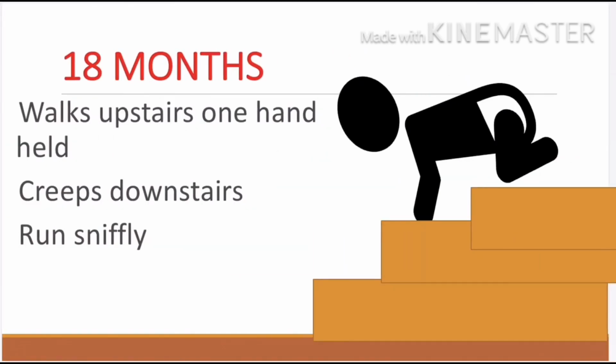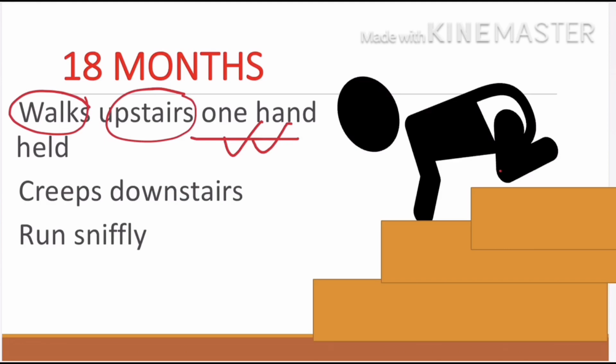At 18 months, the child walks up a stair if one holds his hand, and creeps down a stair. At 18 months, the child can run stiffly also.